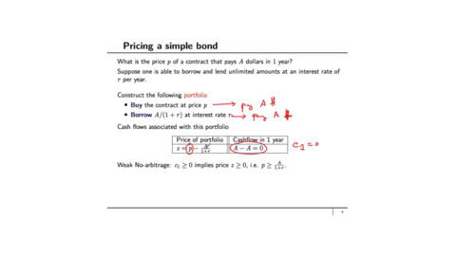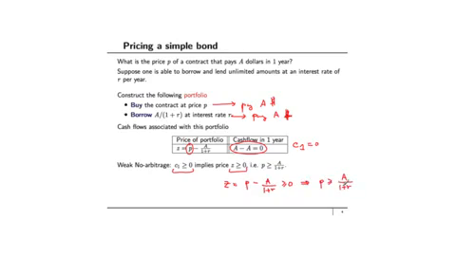Now let's use the weak no arbitrage condition. The weak no arbitrage condition says that if the cash flows in the future, and in this particular case there is only one time in which there is a cash flow in the future, in 1 year, if the cash flows in the future are greater than or equal to 0, then the price must be greater than or equal to 0. C1 greater than or equal to 0 implies that the price of the portfolio Z must be greater than or equal to 0. Price Z is equal to P minus A divided by 1 plus R. This must be greater than or equal to 0, which means that P must be greater than or equal to A divided by 1 plus R.